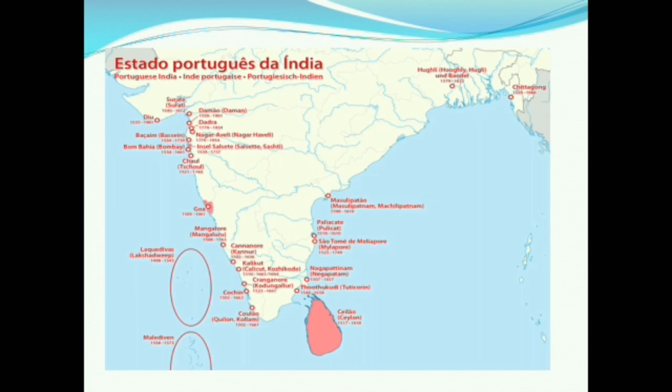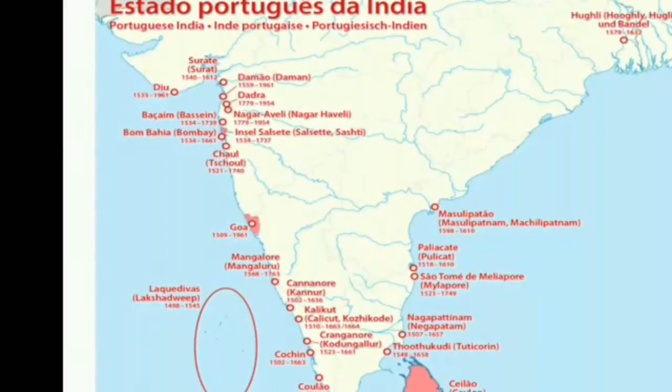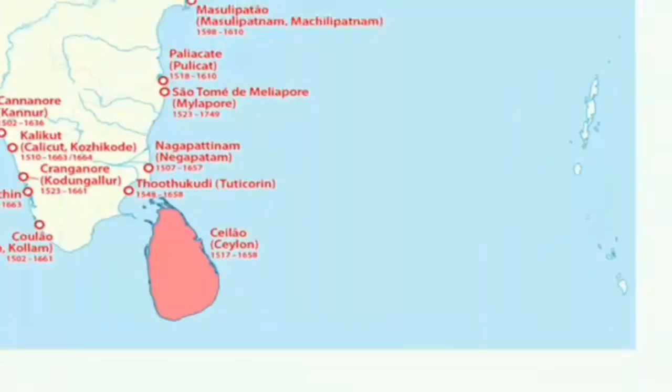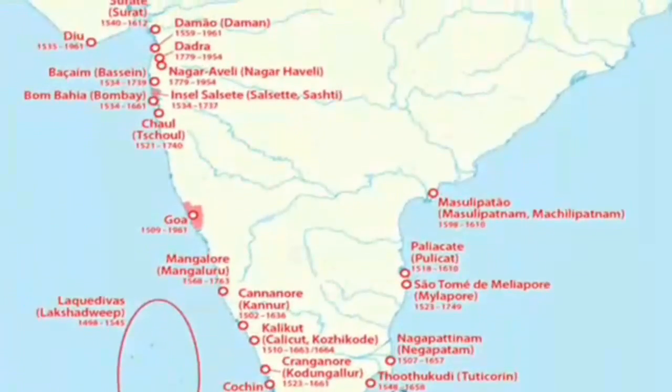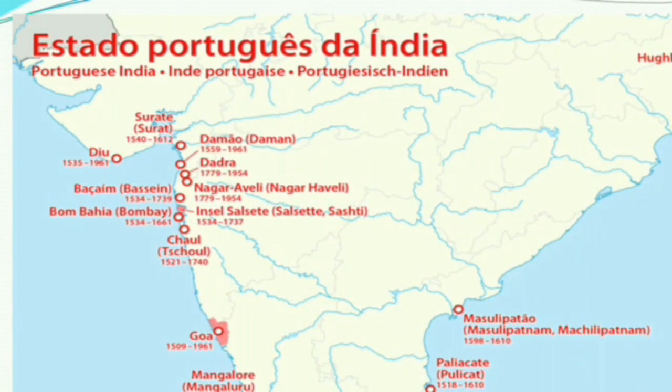Now let's also see the major establishments of Portugal. In this map, you can easily see the major establishments of Portugal, and moreover, when they were established. Chronologically, it has been shown.